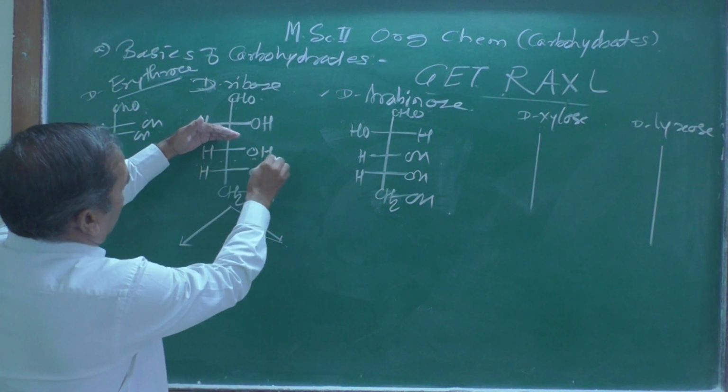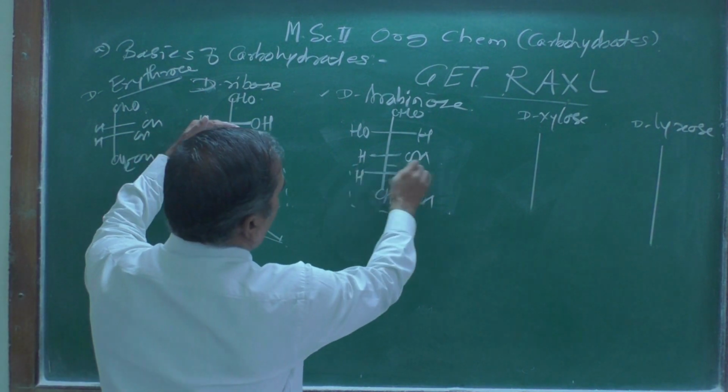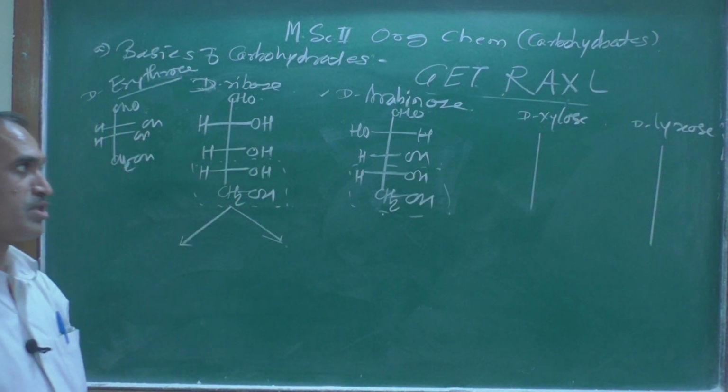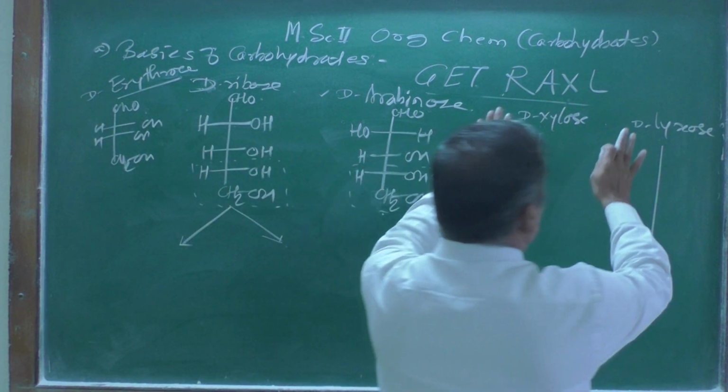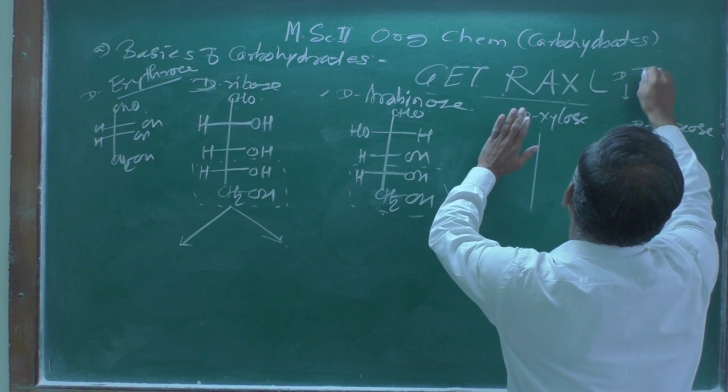And why are they termed D? Remember here also, and this is from arabinose. Now is the threose.